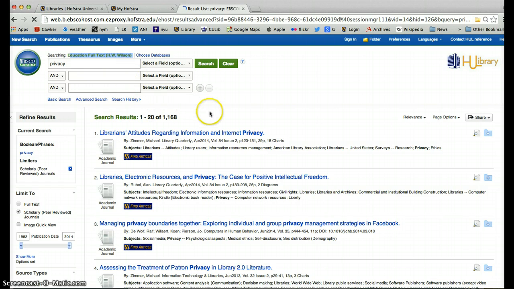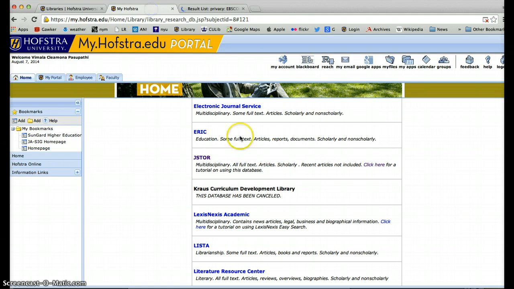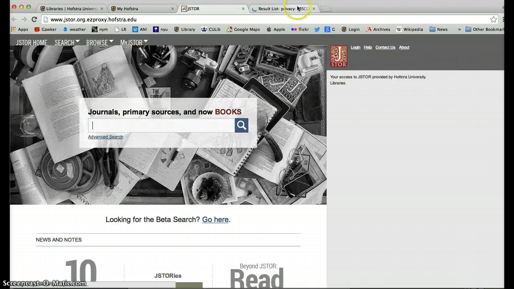And that's fine, right? Because nothing relevant about privacy has been published prior to 1982. Not exactly, right? So we need to go back and try some other databases. I'm going to look at JSTOR because it is multidisciplinary, and in this case, the issue of privacy pretty much transcends all academic disciplines. So what does JSTOR offer that the EBSCO Education Full Text does not?